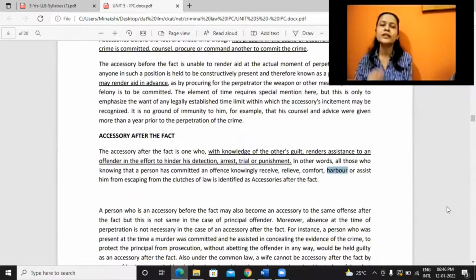Take for example, the husband has committed a crime and he goes back home, and the wife is providing him with the necessary supplies, like letting him stay in the house, providing him food, clothing, and everything. In that case, the wife would not fall under this classification. So the wife was excluded.